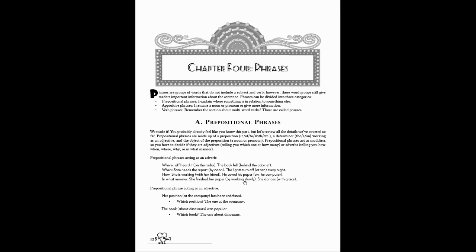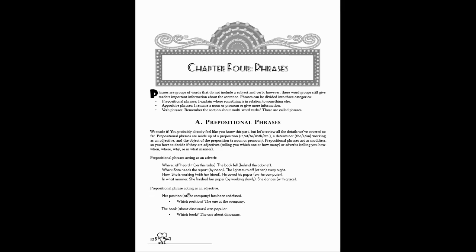So, she finished her paper by working slowly. That is the manner in which she finished it. Or she dances with grace. That is the manner in which she dances. Or if you wanted to simplify, you could say, that's how she dances. Again, we're still in the adverb category. So how you get there really doesn't matter. If you're like, oh, this is a where, this is a when, this is a how, yes, those all bring you there, but you don't want to waste your time debating whether it's a how or a where, when they're both going to be adverbs in the end. So you don't really need to distinguish.